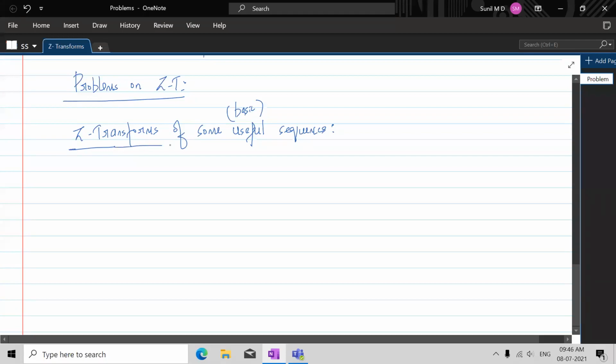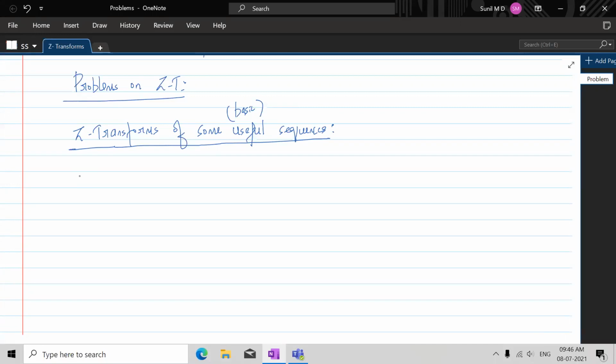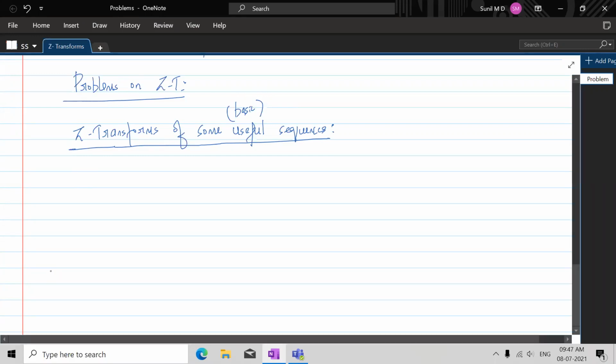In the previous semester when we learned the Laplace transform, we saw the Laplace transform of basic signals. Which are the basic signals we consider? We consider the unit step signal, the impulse function, then sinusoidal functions, the ramp function, all that we consider, right? So if we consider the same functions again here, what would be the Z transform of such functions is what we are looking at.